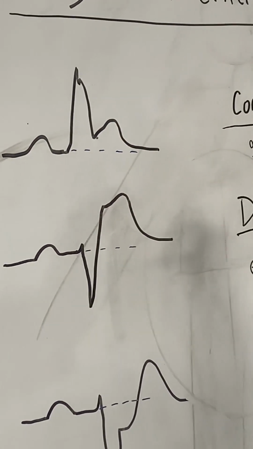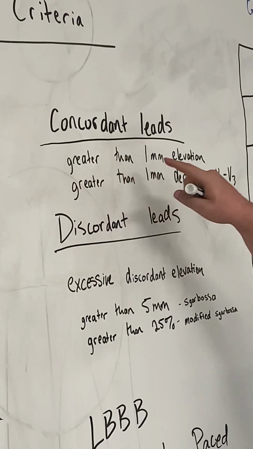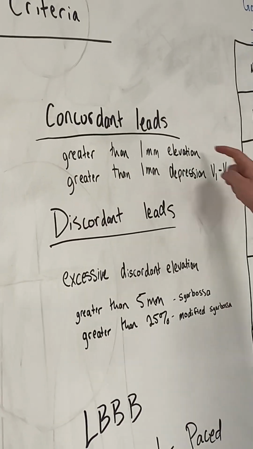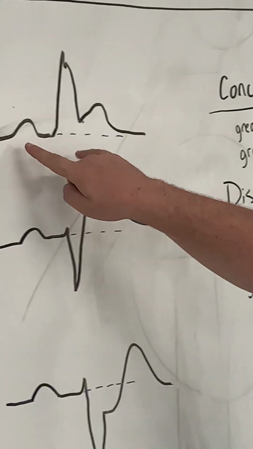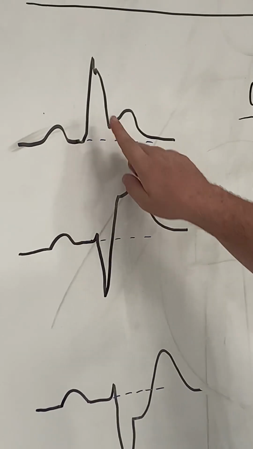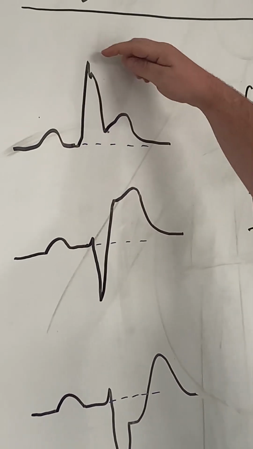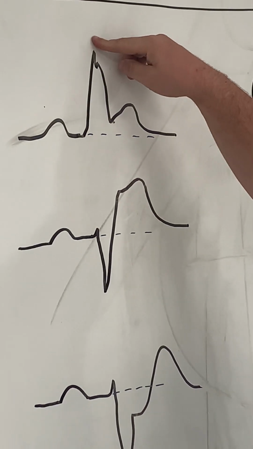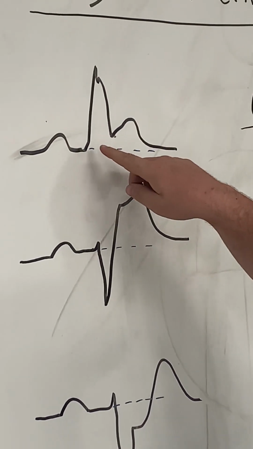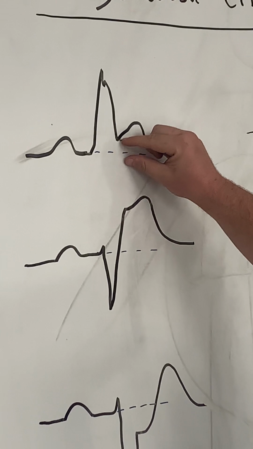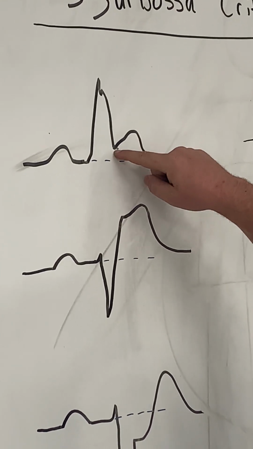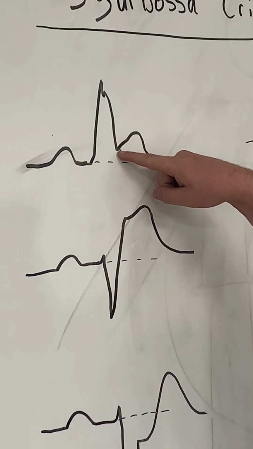And for this, if you have greater than 1 millimeter of elevation in a concordant lead, kind of like right here, so you see your QRS complex is up, and then you have, say this is 1 millimeter or greater of elevation right here.